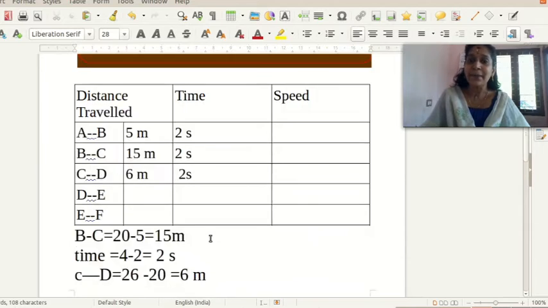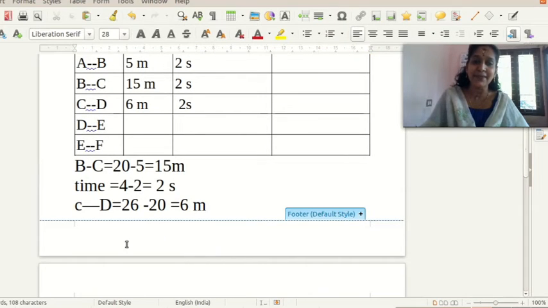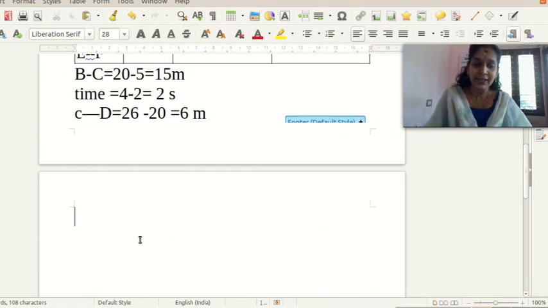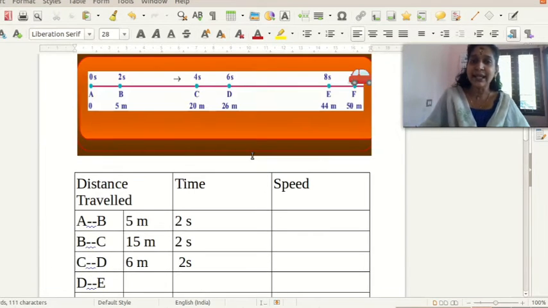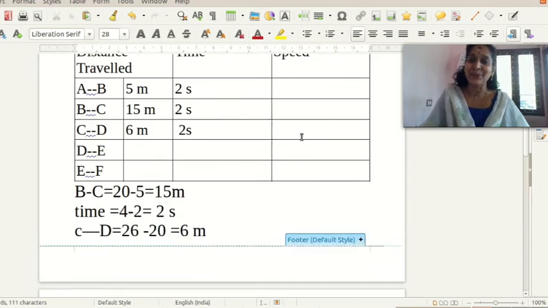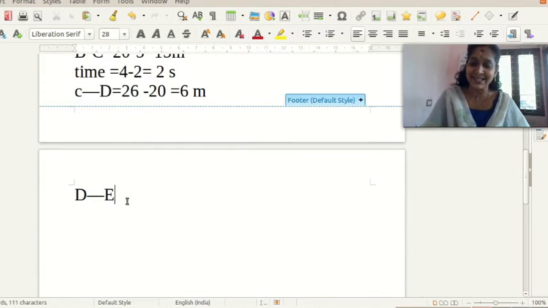So from D to E, the distance between D and E is equal to 44 minus 26 meter.